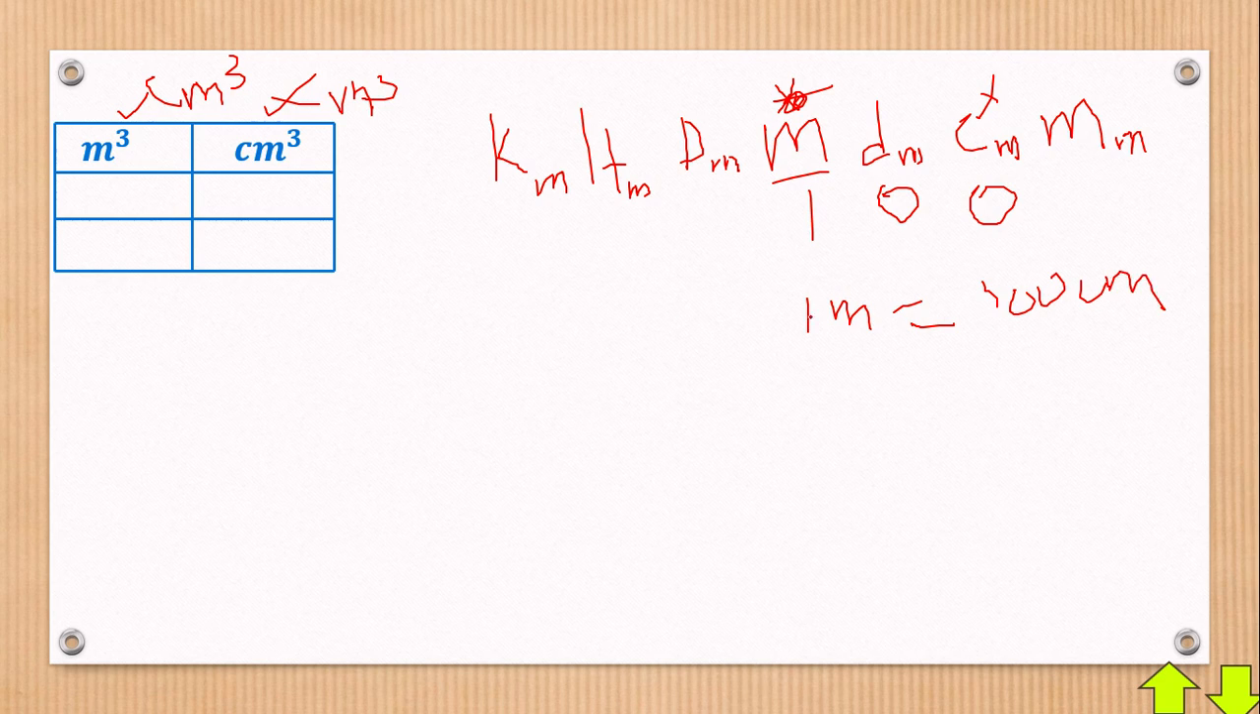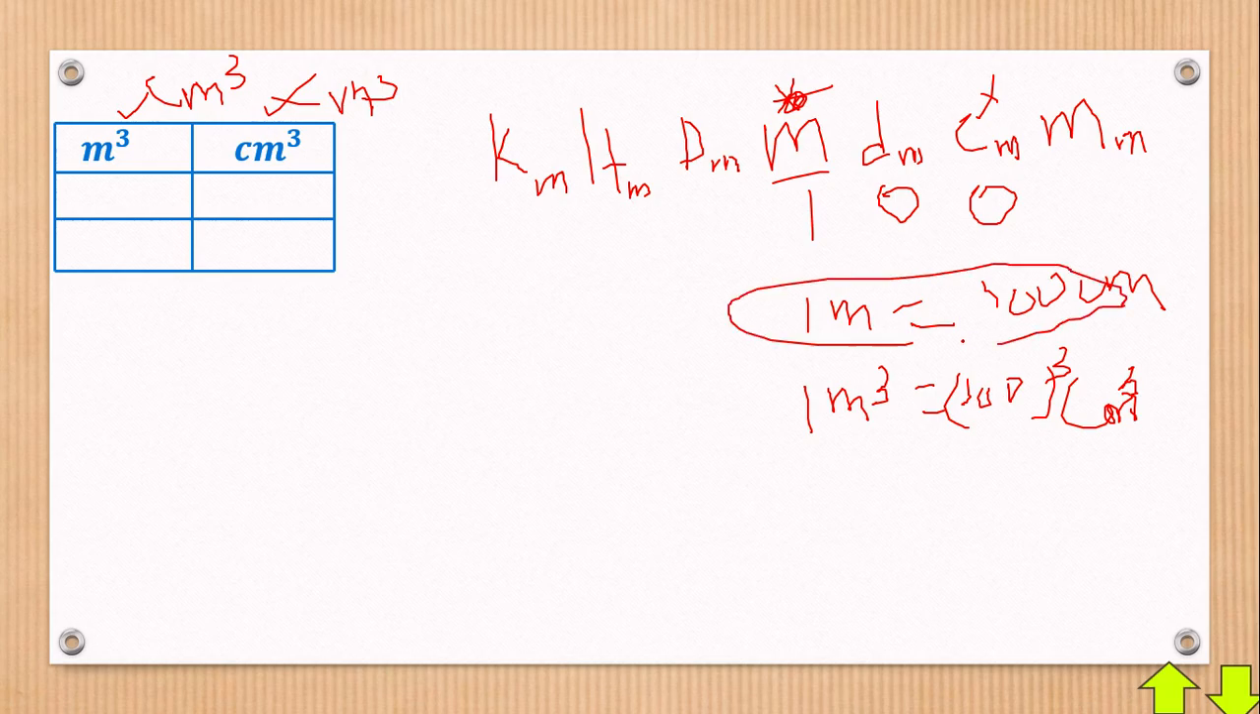Now what does it mean? If 1 meter is equal to 100 centimeters, then 1 meter cubed will be equal to 100 centimeters cubed. You cube it: what you do to this side, you do to the other side. So 1 meter cubed is the same as 100 cubed centimeters cubed. So we shall have a 1 on this side and 100 cubed on the other. Now I've gotten everything into the relationship between meters cubed and centimeters cubed.